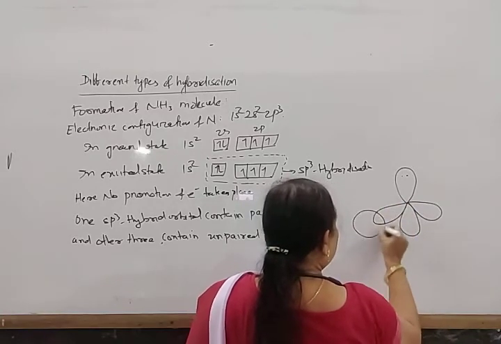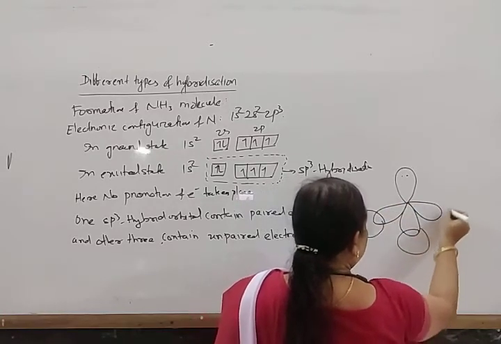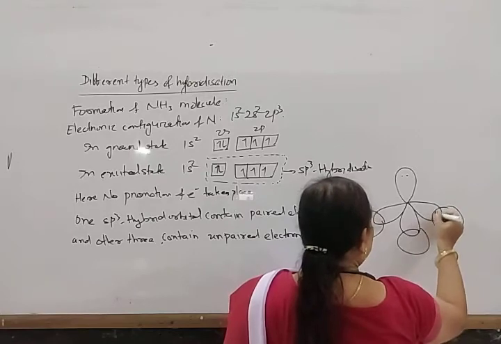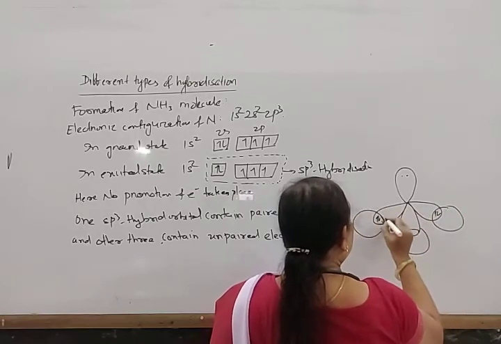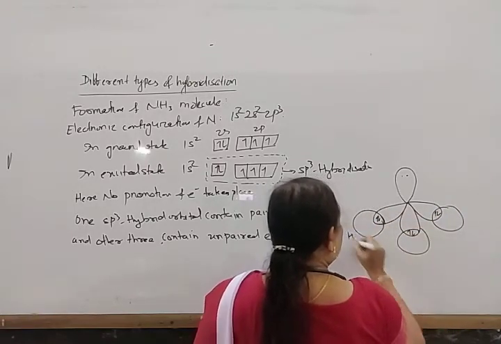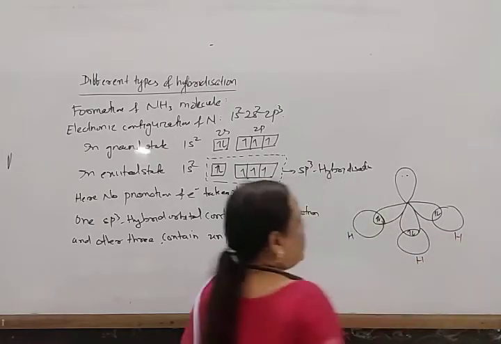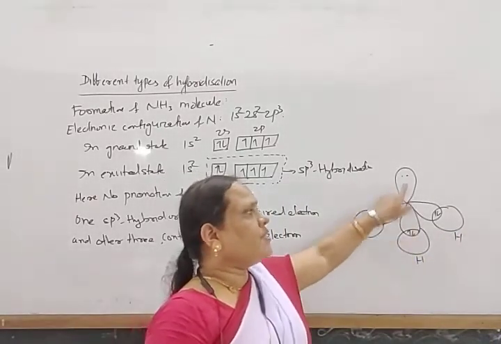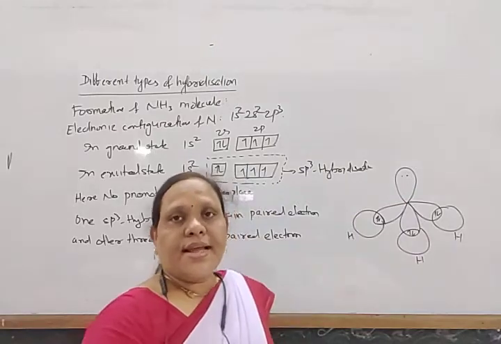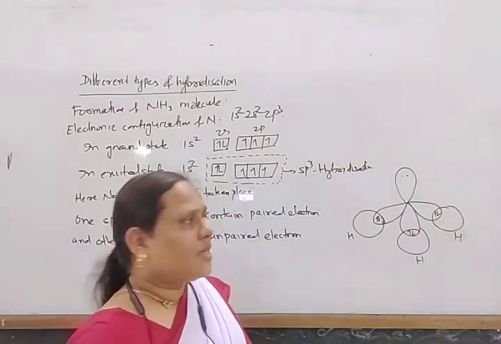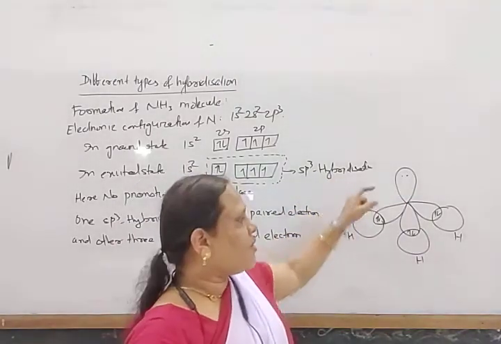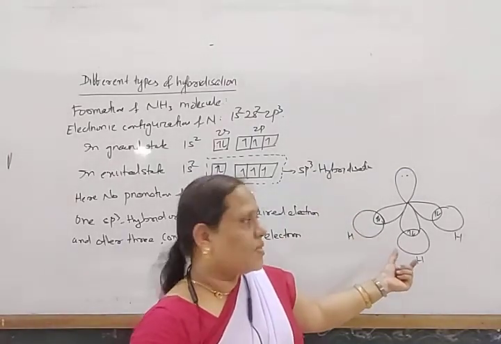Okay, so here it overlaps with hydrogen. And now these are bond pair electrons and this is the lone pair of electrons. And again from VSEPR theory, the lone pair-bond pair repulsion is greater than the bond pair repulsion.